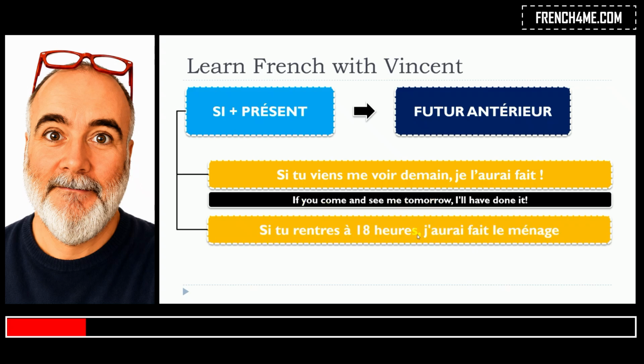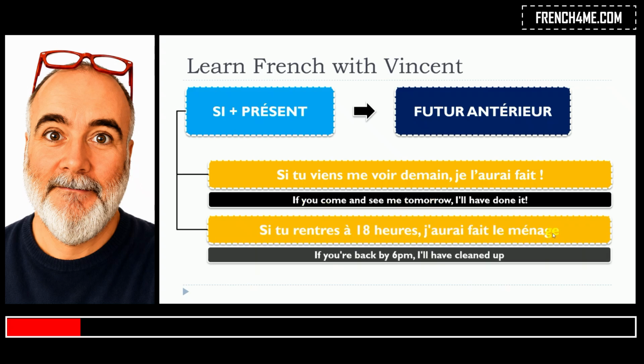Si tu rentres à 18 heures, j'aurai fait le ménage. Here it's the verb rentrer, it's in the present, second person of the singular, si tu rentres, and then here it's the verb faire, one more time, and it's the futur antérieur form, first person of the singular, j'aurai fait. Si tu rentres à 18 heures, j'aurai fait le ménage. Si tu viens me voir demain, je l'aurai fait. Si tu rentres à 18 heures, j'aurai fait le ménage.